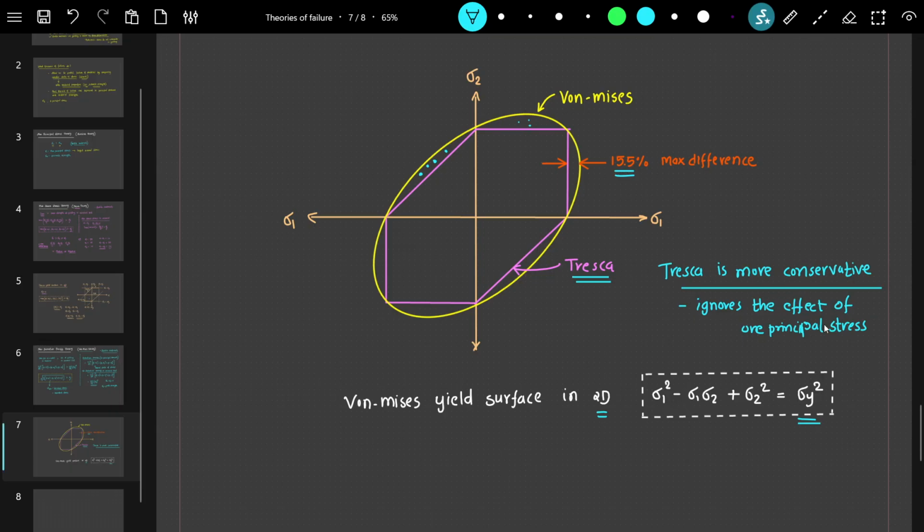And apart from that, though von Mises stress is not conservative, it is the most preferred or more popular criterion for ductile materials. The reason is that it agrees better with experimental data. So it is in more agreement than the Tresca criterion.